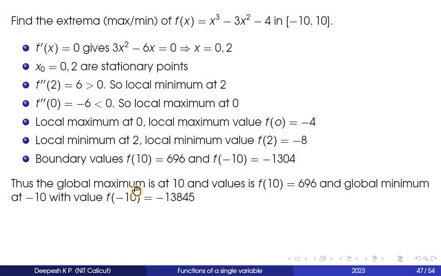So the global maximum of the function is at the point 10, because out of the local maxima and the boundary values, the highest value of the function is 696. So the global maximum is at 10, and the global maximum value is 696. And the global minimum is happening at minus 10, and its value is minus 1304. Okay, so we have located all the global maxima, local maxima, global minima, and local minima for this function.